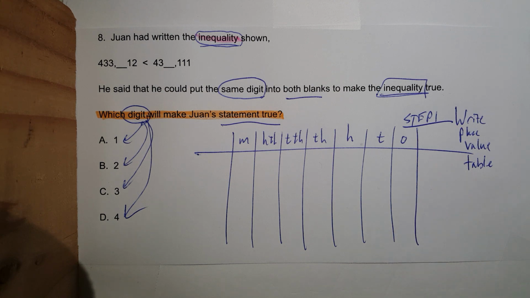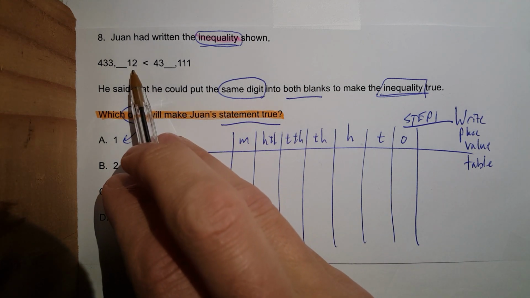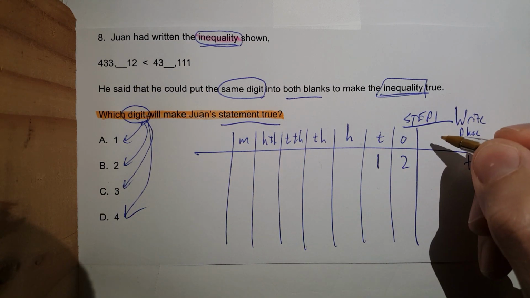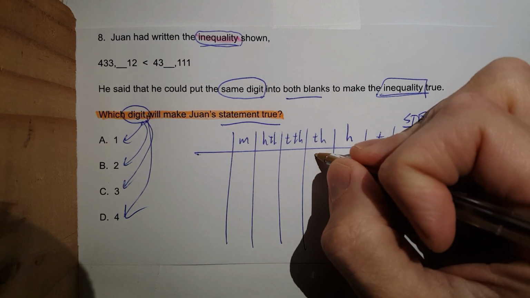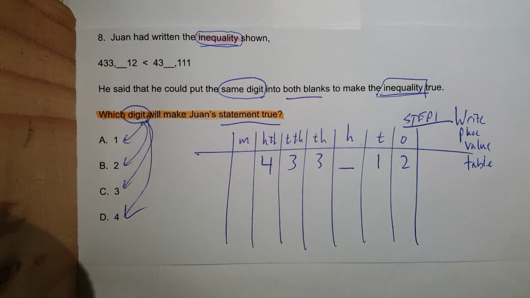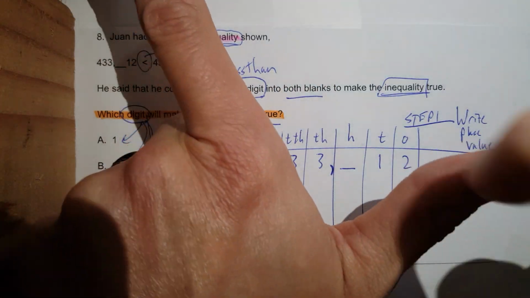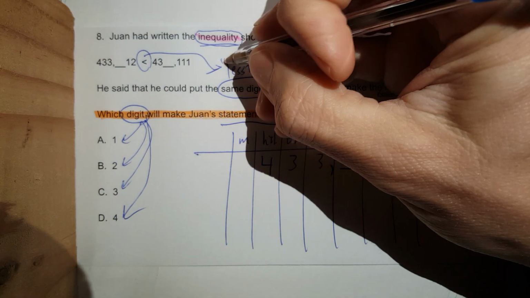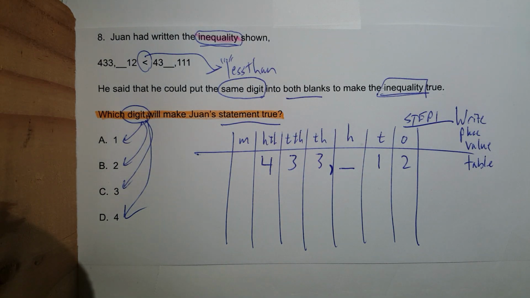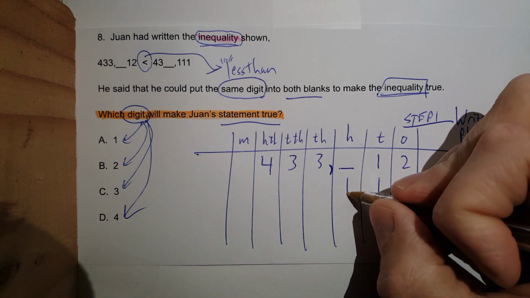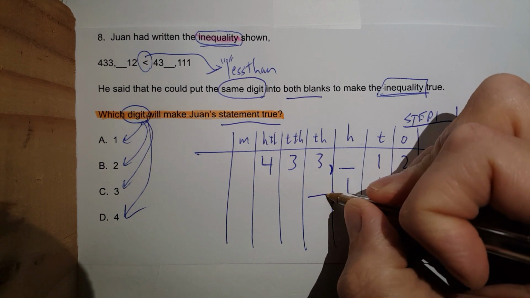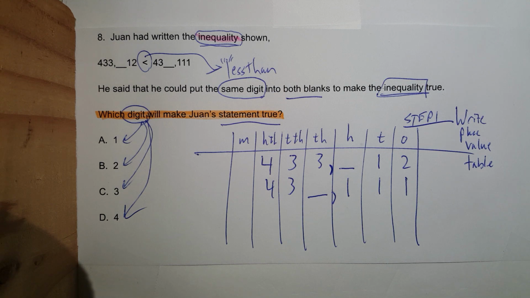Okay? So let's do that. I'm going to take this one first. I'm going to put 2, 1, unknown number, 3, 3, 4. And then I'll put the comma there. All right. Remember, this symbol means less than. Take your left hand, make that L. The L is right there for less than. Next, I'm going to take the next number, 111, unknown number, 3, 4. Now, here's why I stacked them, okay?